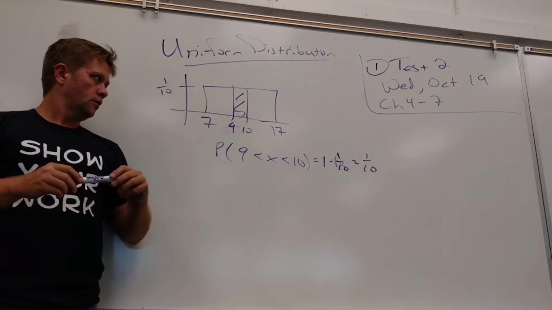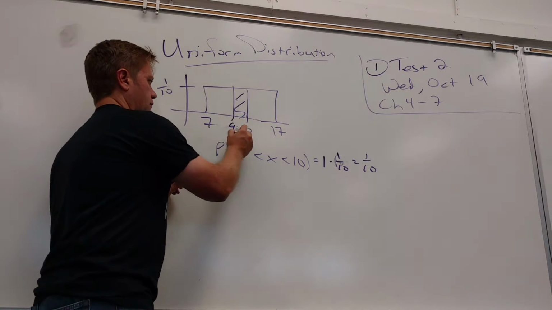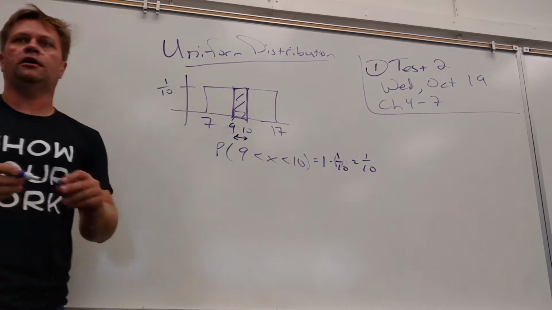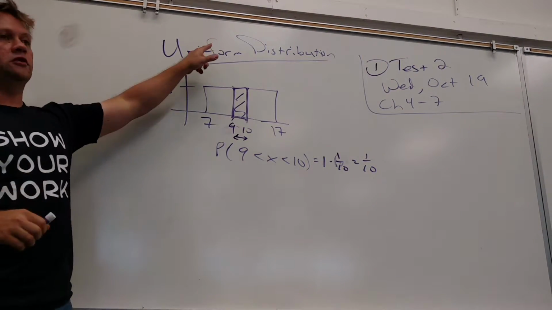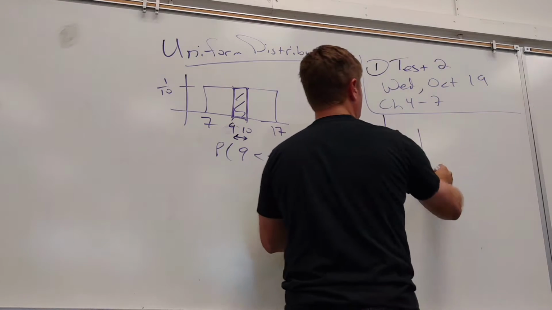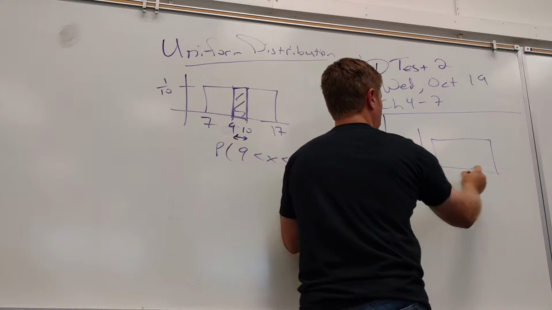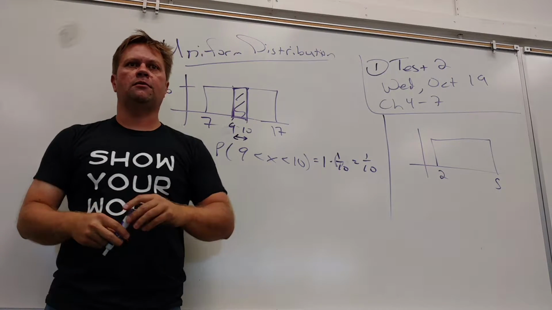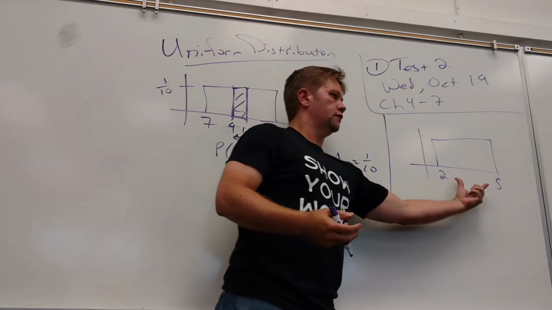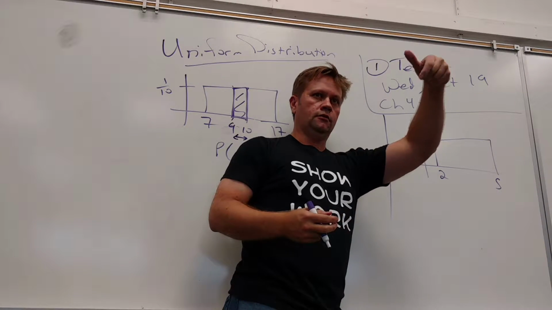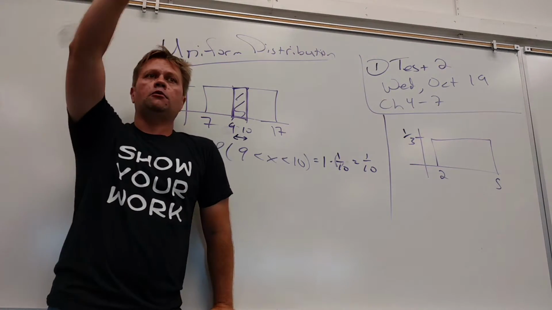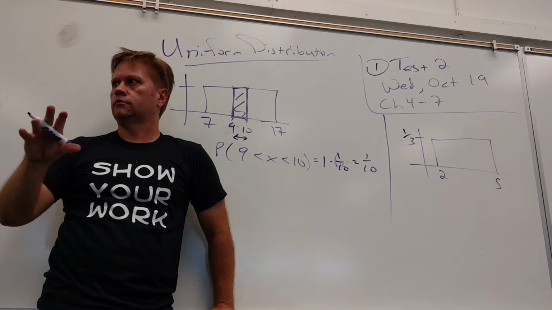Yes, ma'am? So what does the 1 signify in that little equation there? The width of this. Please realize that on one level this really is just the area of a rectangle. That's why the uniform distribution is one of the nicest distributions you can have. If I gave you this picture and asked how tall this distribution must be to make it valid, could you tell me? 1/3. Where'd that come from? Because the width is 3, I have to multiply by it to make it 1. Don't make that any bigger deal than that. It's got to be a 1/3 height to make it add to 1.